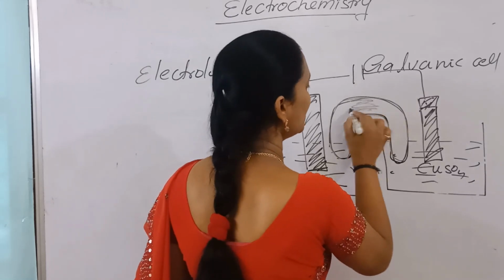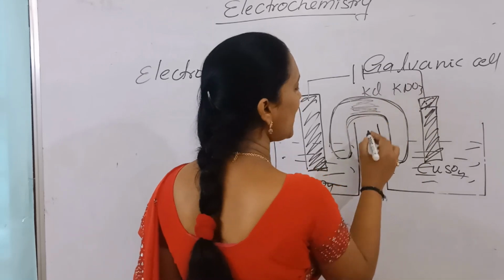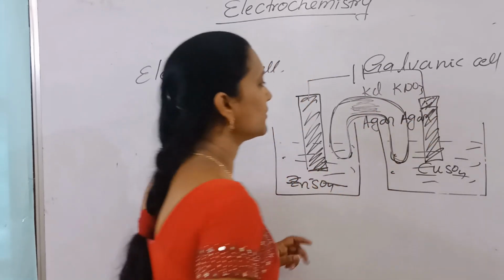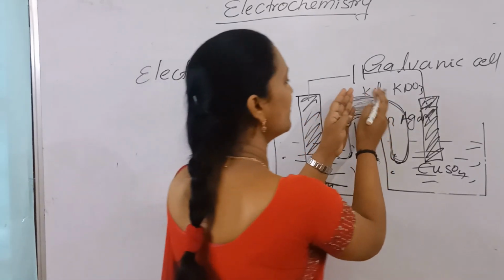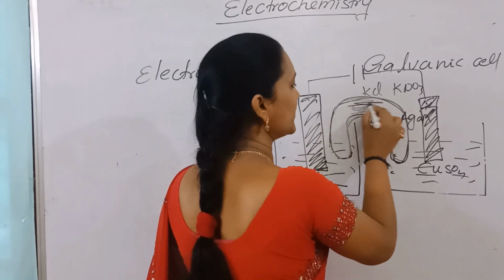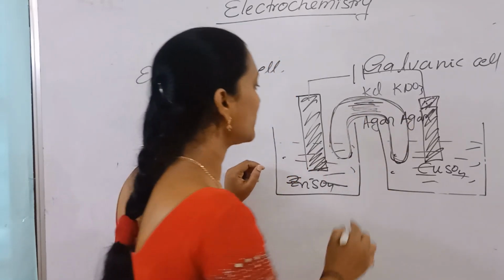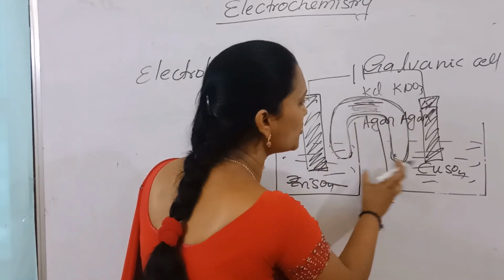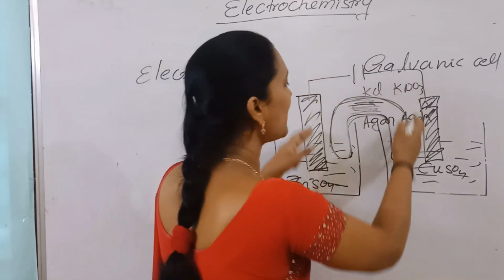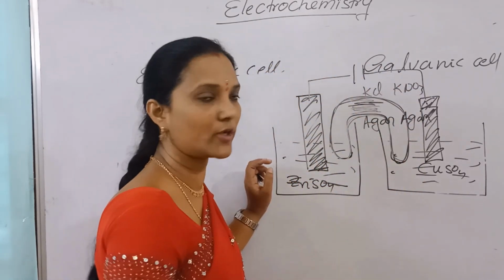Inside it is filled with KCl or KNO3, which we can also use in agar-agar gel. In agar-agar gel, both ions move with the same speed, and slowly. That's why we are using agar-agar gel. Slow movement is required. The two solutions are not directly connected, in two different vessels, so to complete the circuit we use this. Anyhow, the detailed explanation is there; that is a very important concept.